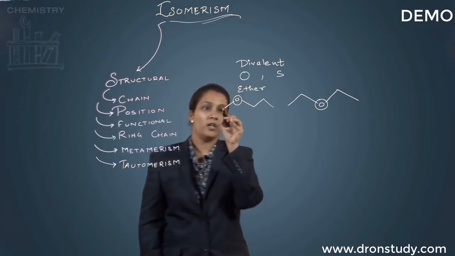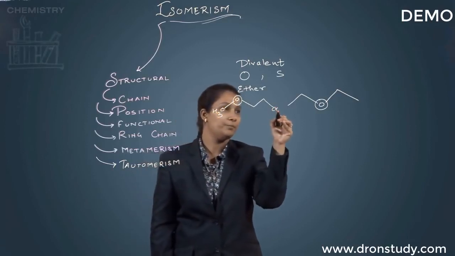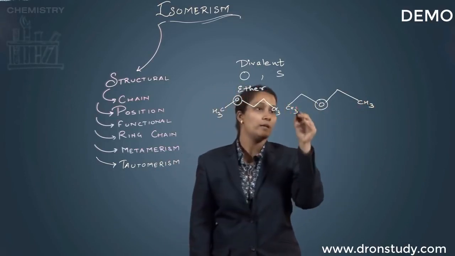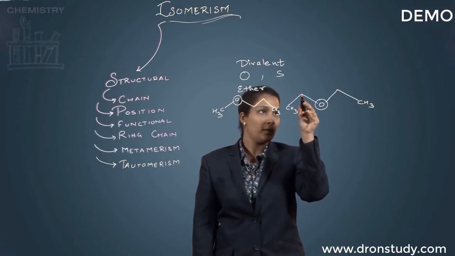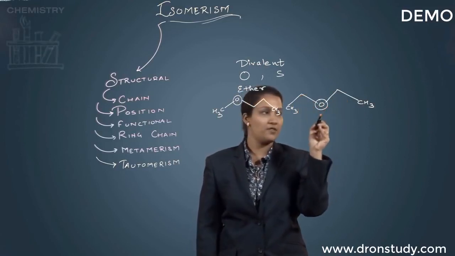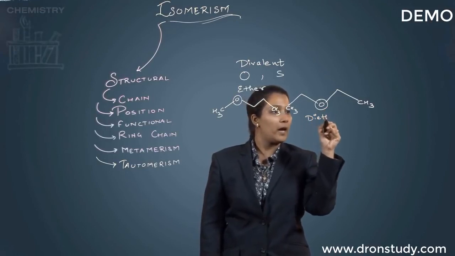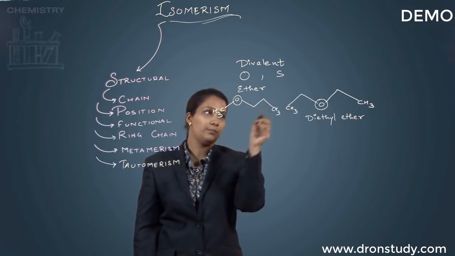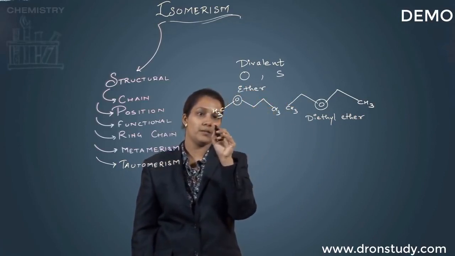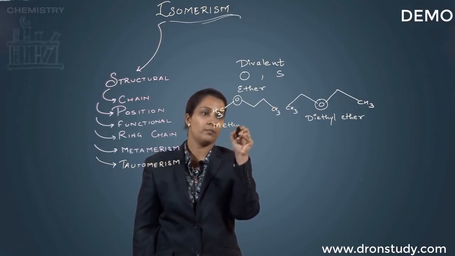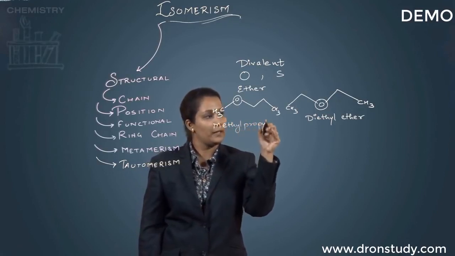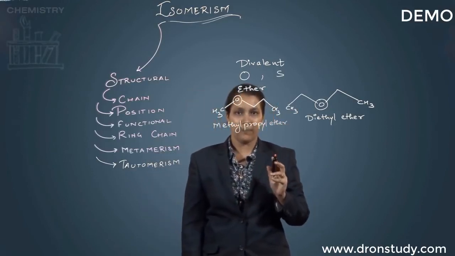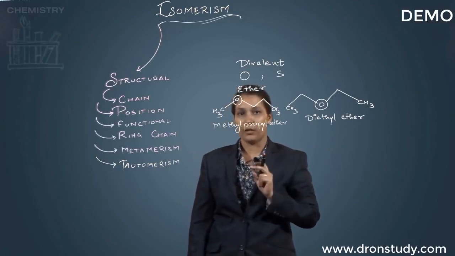What do you mean by this? If I name this particular structure, this one is your CH3CH2 group that has been repeated twice and an ether linkage follows in. So this is your diethyl ether, while the other one is CH3-CH2-CH2, that is methyl propyl ether. Fine. So this is the kind of metamerism which exists between these two different molecules.